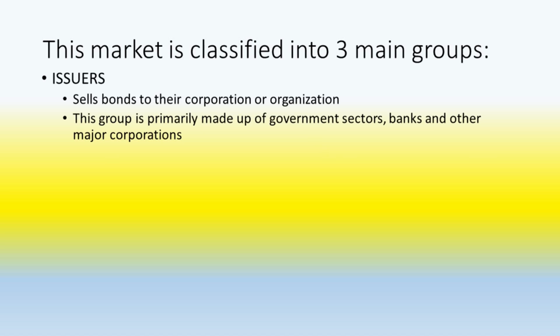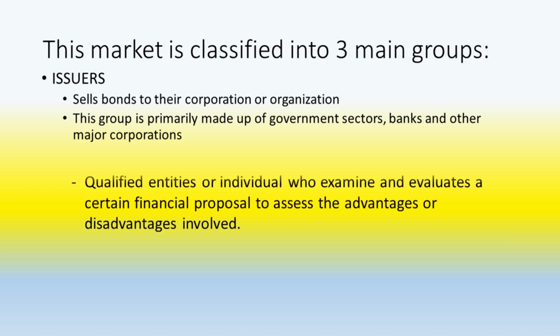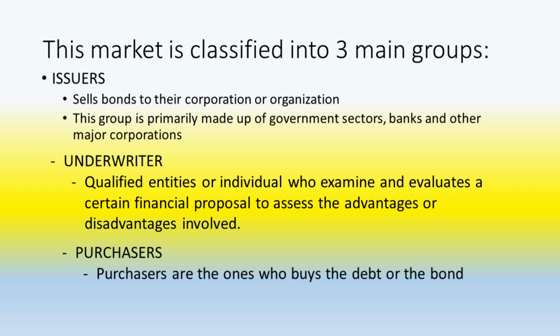Issuers sell bonds to their corporation or organization. This group is primarily made up of government sectors, banks, and other major corporations. Underwriter, qualified entities or individuals who examine and evaluate a certain financial proposal to assess the advantages or disadvantages involved. Purchasers. Purchasers are the ones who buy the debt or the bond.